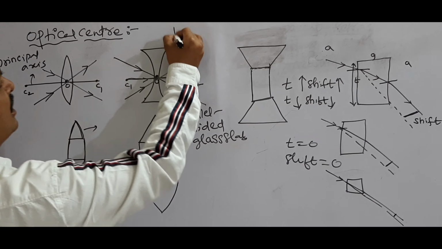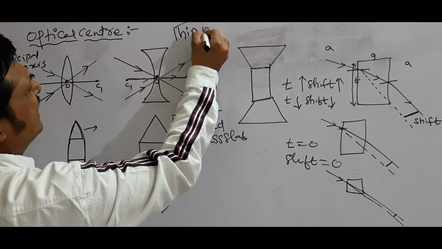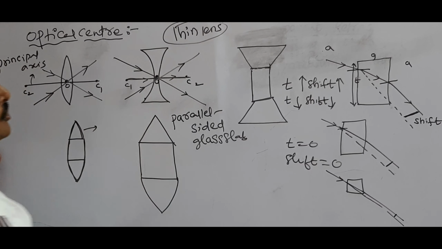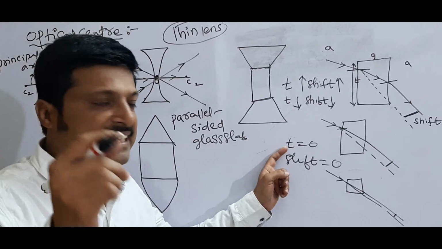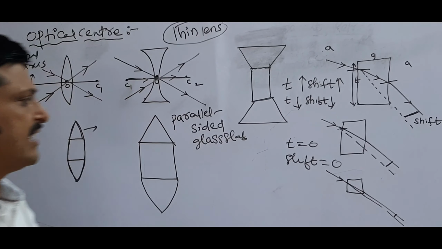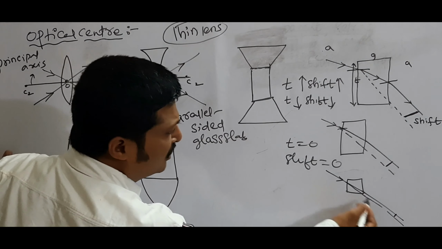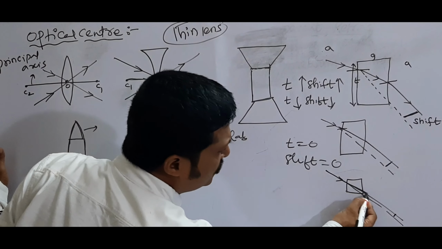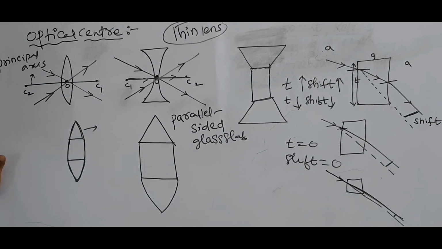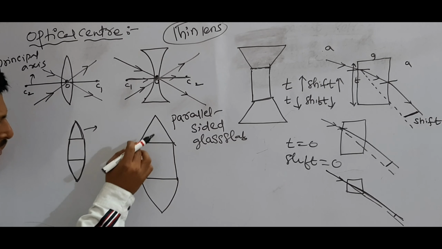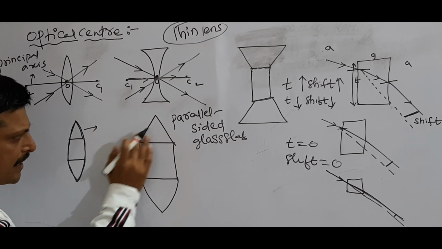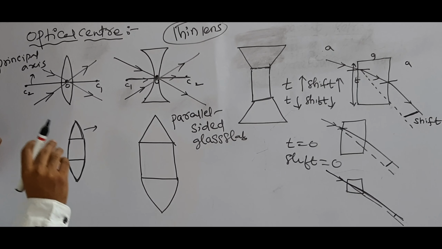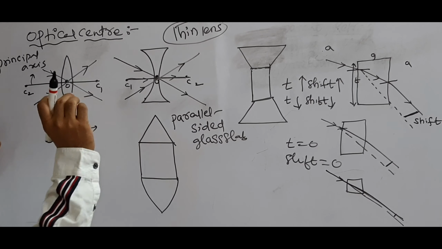In our syllabus, we are considering the lens as a thin lens. So if you are using a thin lens, the lateral shift is equal to 0, because thickness is equal to 0. That means there is no shift, so the ray goes undeviated. When a light ray passes through the middle part of the lens, it appears like a parallel sided glass slab and its thickness is very small.